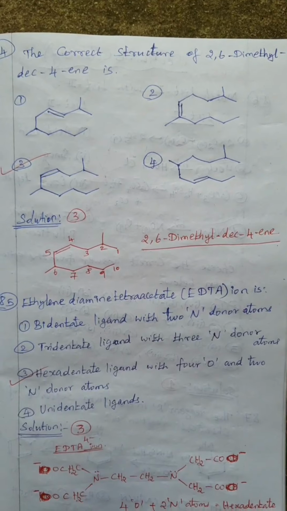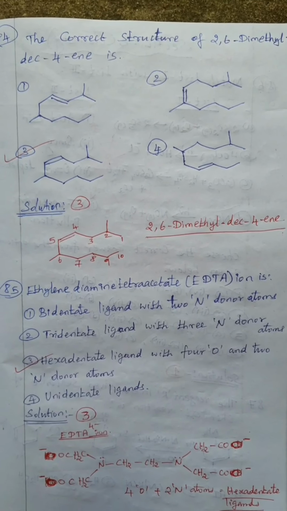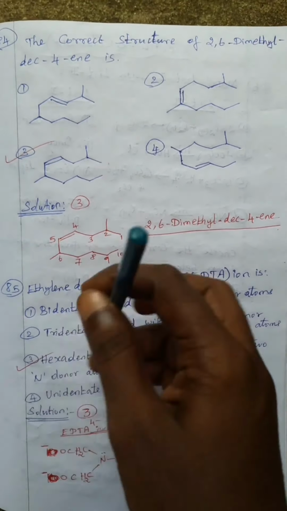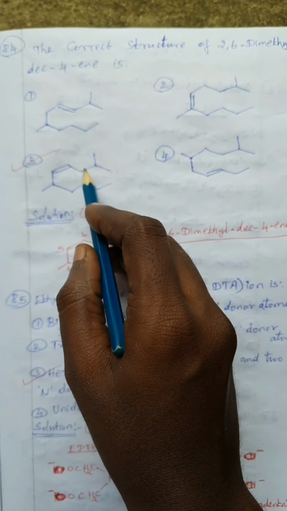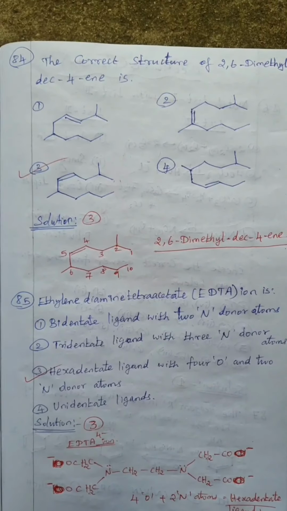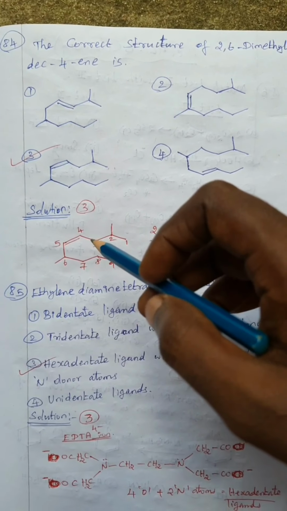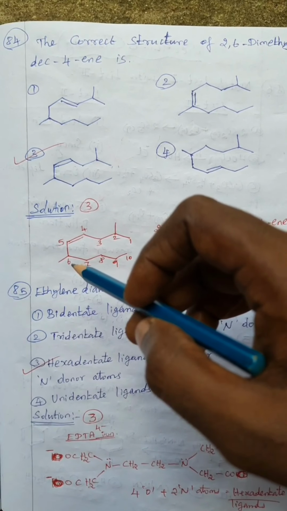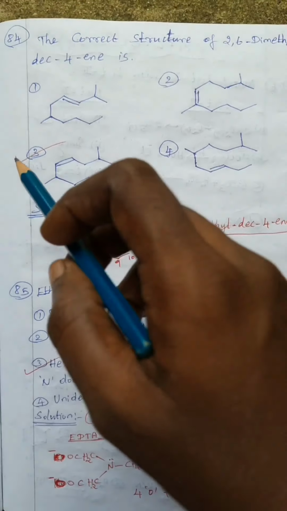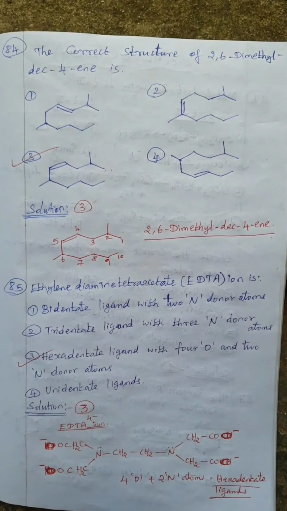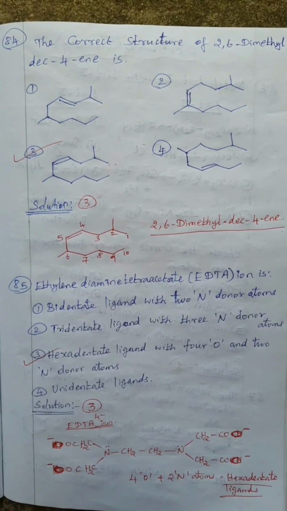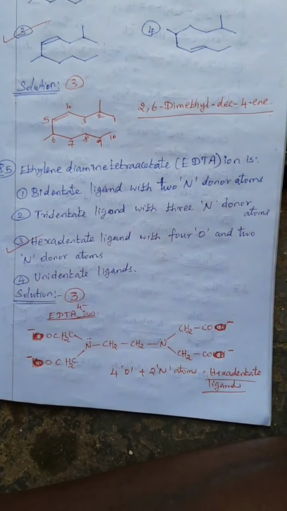Then question number 84. The correct structure of 2,6-dimethyl dec-4-ene is... We can easily find this out using numbering. Correspondingly 1, 2, 3, 4, 5, 6. So 4-ene, with methyl at the 2 and 6 positions, and 6 continues to 7, 8, 9, 10, dec. So option 3 is correct. Option 3 is the correct IUPAC name of the structure, the correct structure for the corresponding name. Then 85.